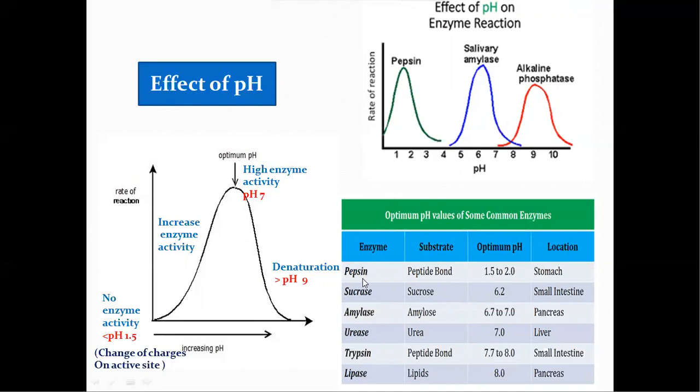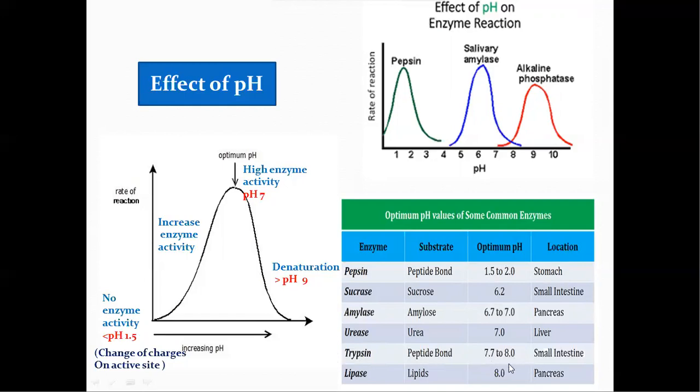For example, pepsin has its optimum pH at acidic levels, that is 1.5 to 2, and amylase has its optimum pH at about 6.2 to 7, which is neutral in nature, and trypsin has its optimum pH at about 7.7 to 8.